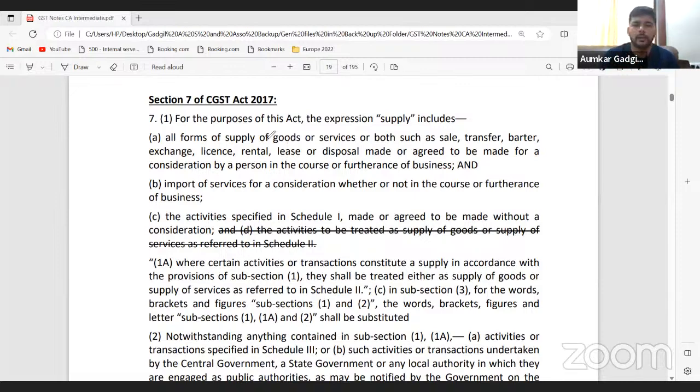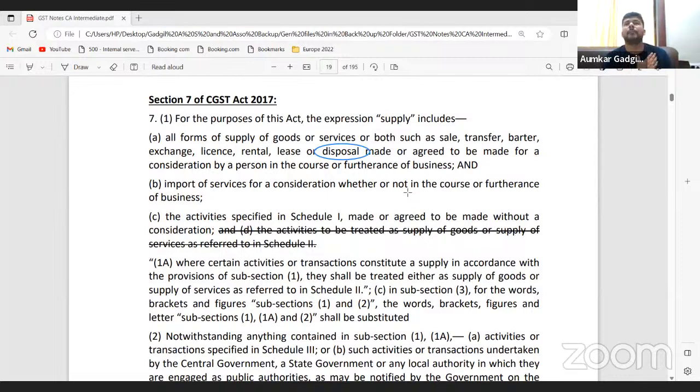Disposal sometimes becomes something you will keep pondering, how a disposal transaction is considered a supply. What do you mean by disposal? Disposal as a word, what do you normally associate it with? What do we say for disposal? When you are getting rid of something, maybe it is disposal by way of asset disposal, scrap sale, or anything of that sort. If you are disposing of something for a consideration, and it is happening in the course or furtherance of business.